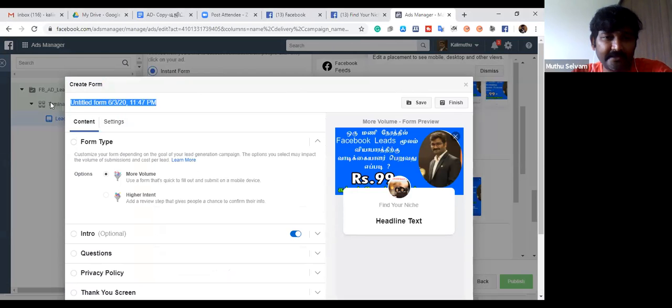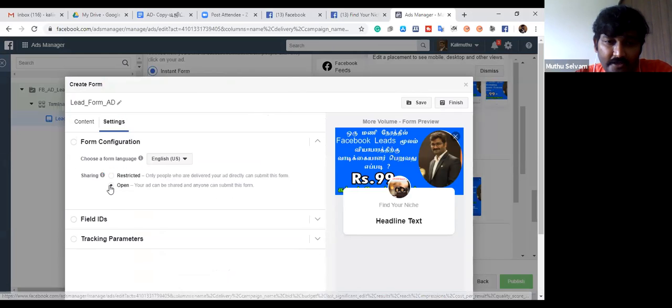Make it your own form name. Okay. Lead form. Your product name, keep it for your own reference. Then go to settings, click it open. Why? Because restricted means only the people who see this ad can give the information. If you set it open, some people who like your advertisement will forward it to other friends, and they also can submit the form and be eligible. Of course we need more leads, right? So always keep it open.